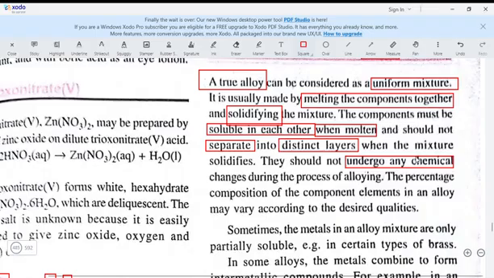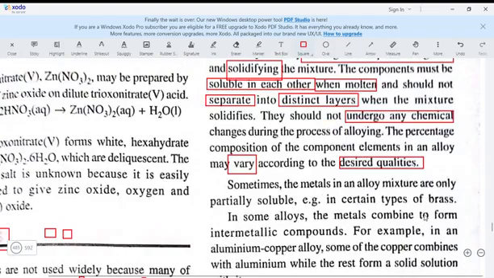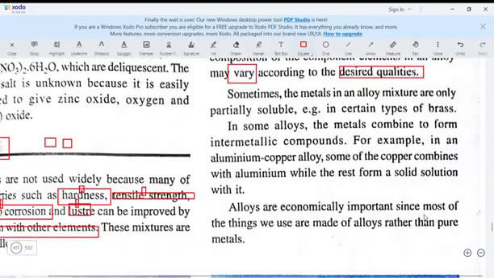They should agree together. And the percentage composition of the component elements in an alloy may vary according to the desired qualities. That means it depends on the strength you are expecting. That will determine the ratio of maybe copper, ratio of zinc. That will determine the brass you will form. Maybe you want it to be very strong, so you can determine the percentage yourself. Sometimes the metals in an alloy mixture are only partially soluble, e.g.